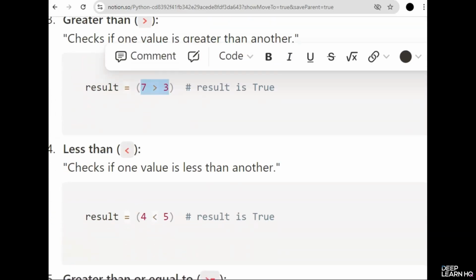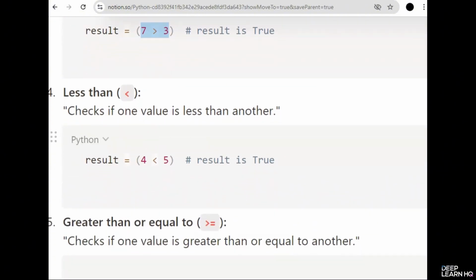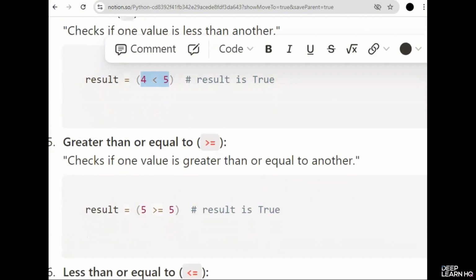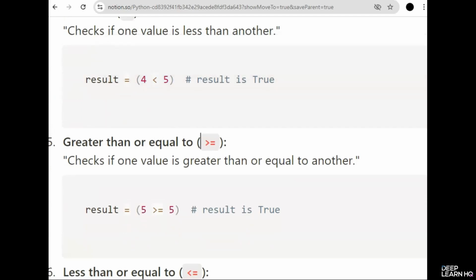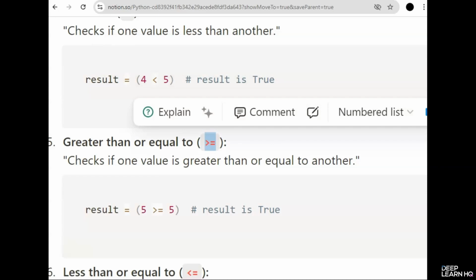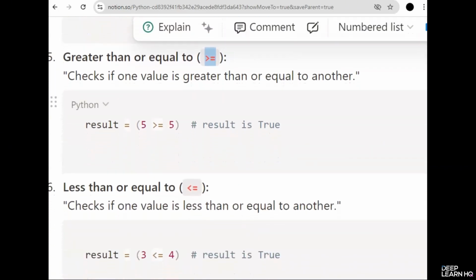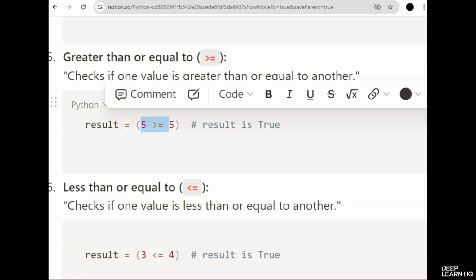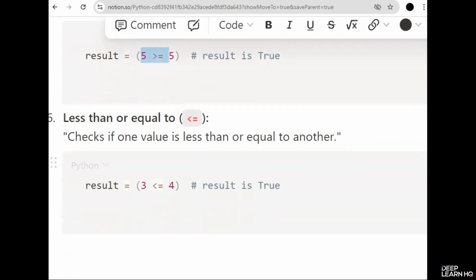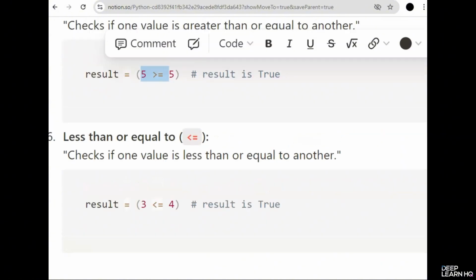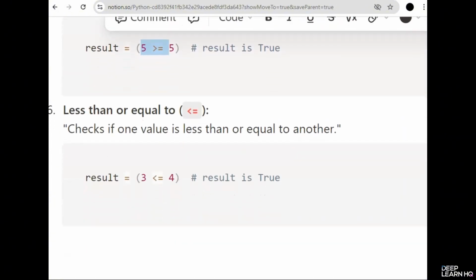Then we have the less than. It checks if one value is less than the other one. So 4 is less than 5, which is true. Then we have greater than or equal to, represented by a greater sign and then an equal sign. It checks if one value is greater than or equal to the other one. So 5 is greater or equal to 5. And lastly, we have less than or equal to. It is the reverse of the greater than or equal to function.